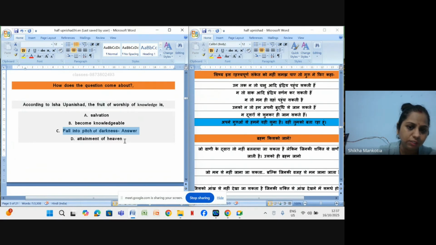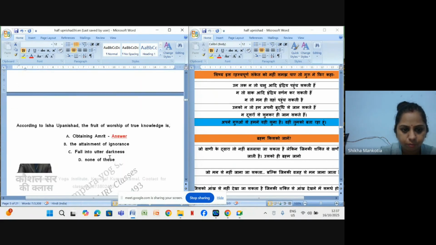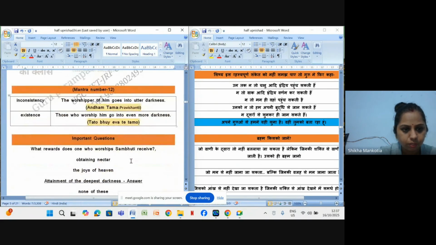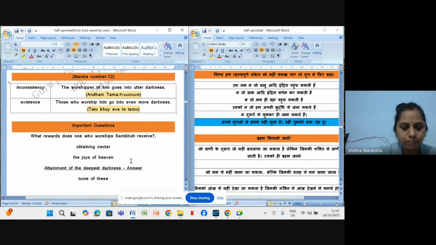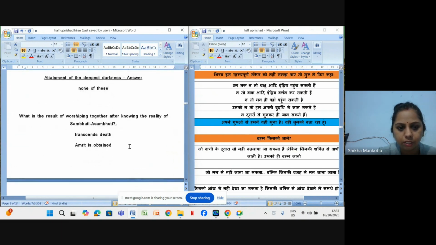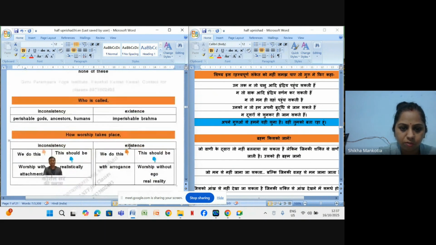And the second one is that when you are in knowledge, meaning Vidya, you do your deeds with the feeling of ahankar, meaning pride, and that pride is in a negative way. Then we saw Asambhuti, inconsistency, and Sambhuti, existence, right? That also we covered yesterday.